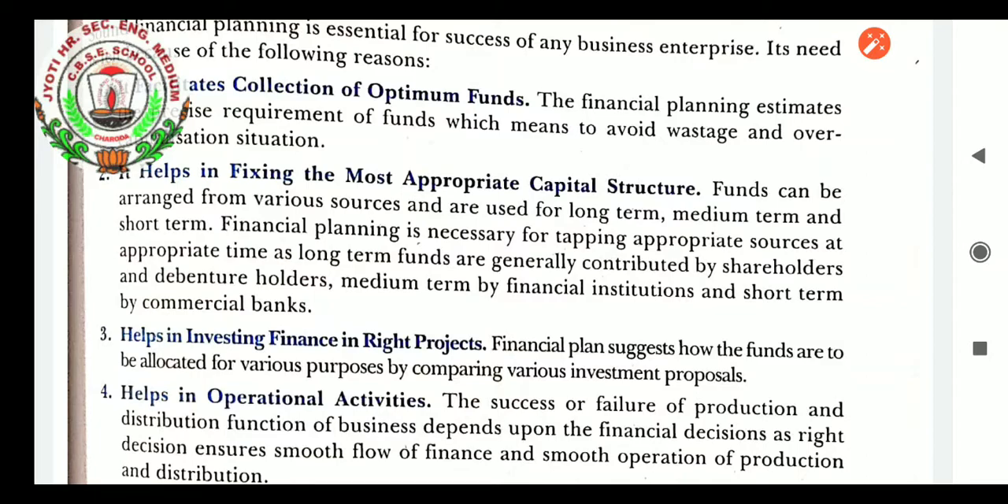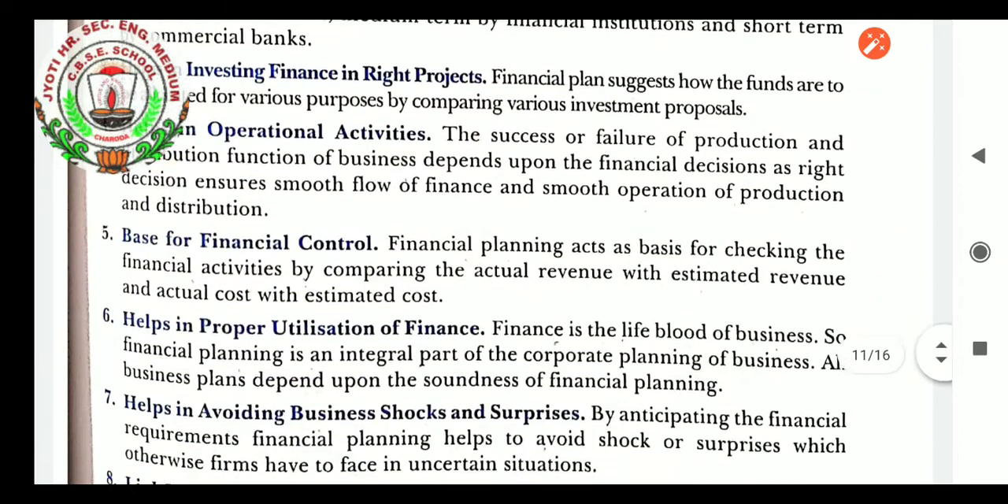Financial planning helps in investing finance in right projects. When we are pre-planned, we can know which project is better for us, which project is giving more income. So the financial plan suggests how the funds are to be allocated for various purposes by comparing various investment proposals. Helps in operational activities.